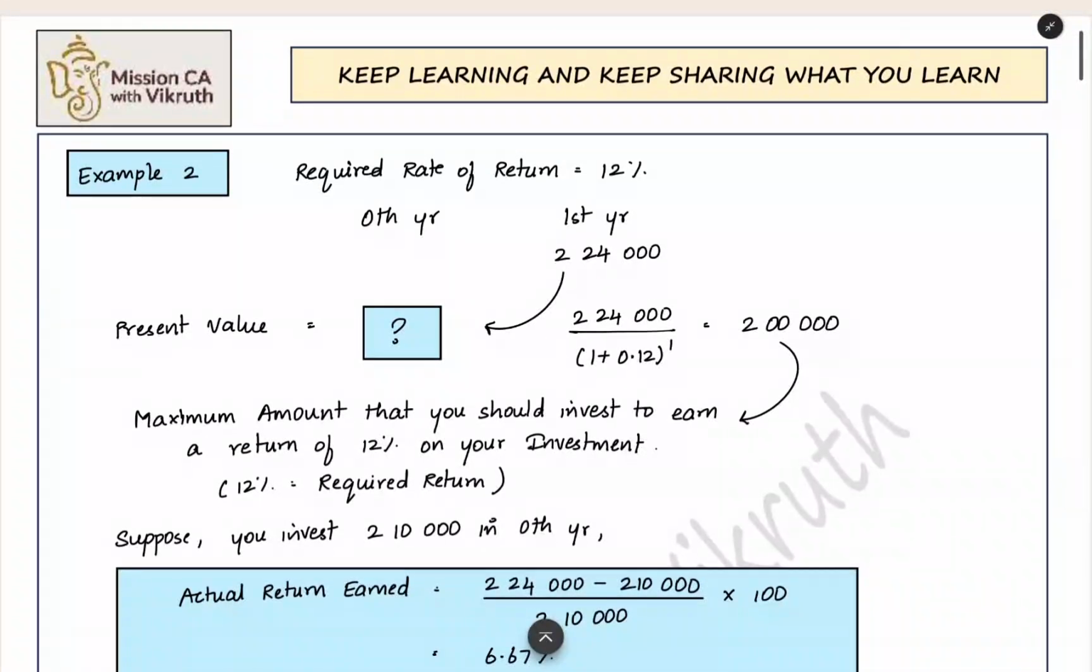Now we can see another example. Here we have 2,24,000 cash flow you are going to get at the end of first year. You want 12% return. What is the present value of the future cash flow? Same thing. Divide the future value by the 1 plus R factor. You will get the present value. You are getting 2 lakh here.